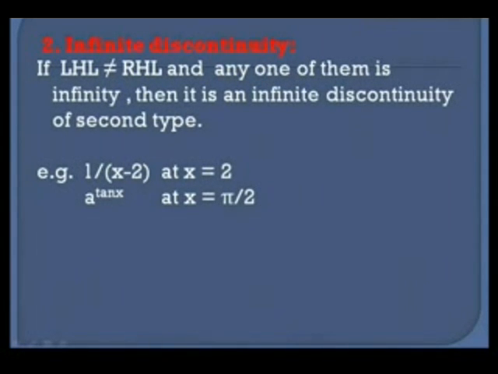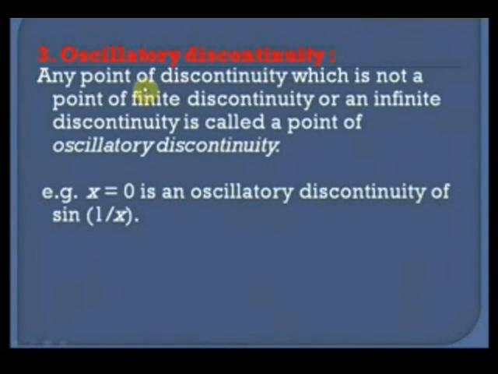We see that this has an infinite discontinuity because when x is just less than 2, it is close to minus infinity, and when x is just greater than 2, the limit tends to plus infinity. Thus this is an infinite discontinuity where LHL is not equal to RHL. Similarly, a to the power of tan x at x equal to pi by 2 is an example of infinite discontinuity. The third is the oscillatory discontinuity.